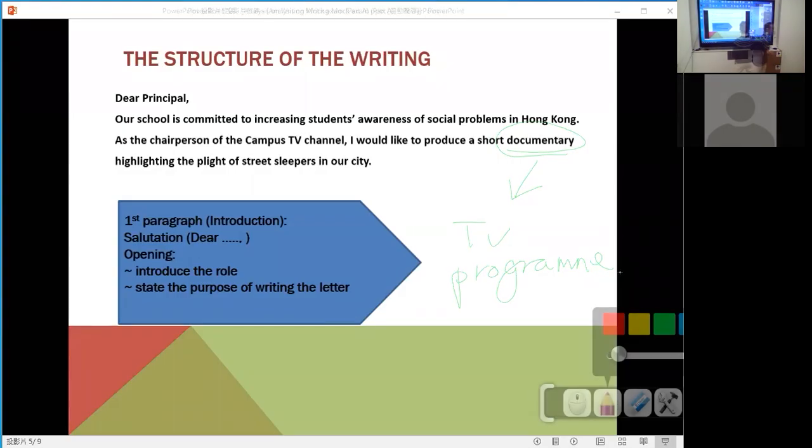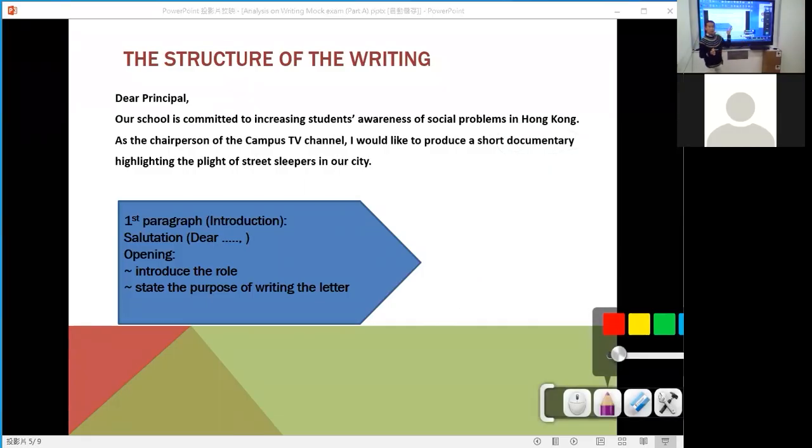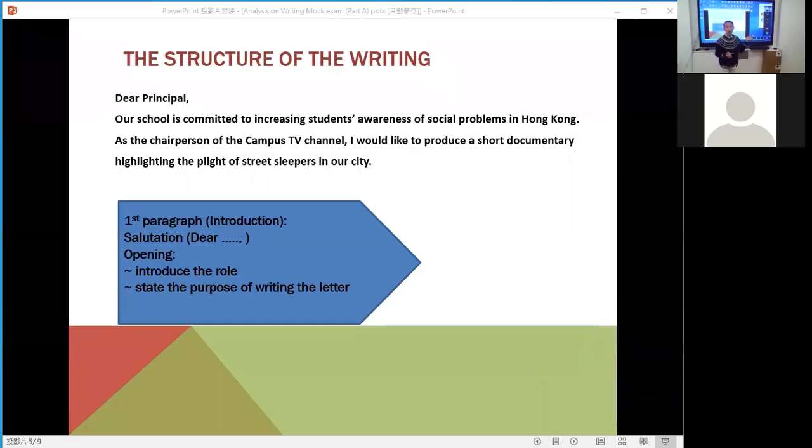Okay, paraphrase it. I just explained the structure of paragraph 1 to you. Now let's go to the language, the vocabulary use. Please focus on this word documentary. Remember in the topic, we asked about the TV program. If you always repeat TV programs throughout the whole text, it is very boring. So that's why you need to paraphrase some wordings in different parts of your writing.